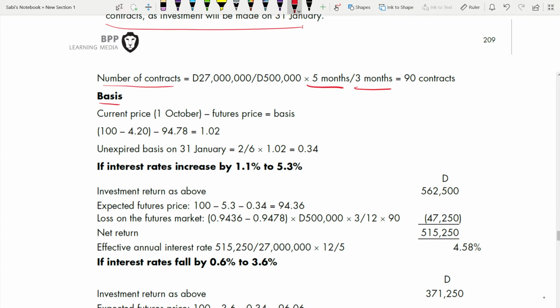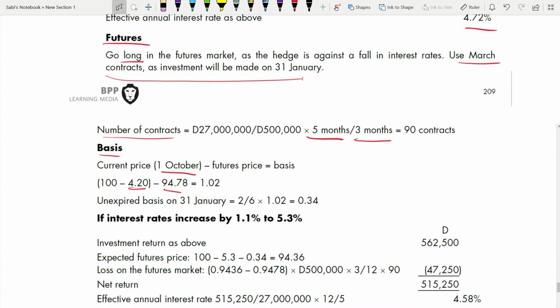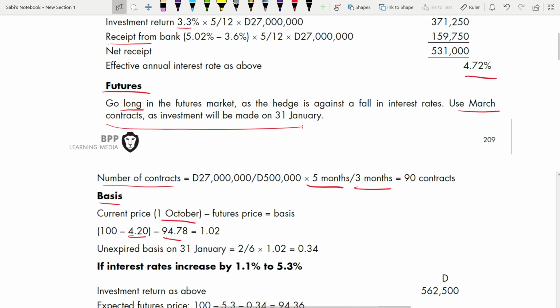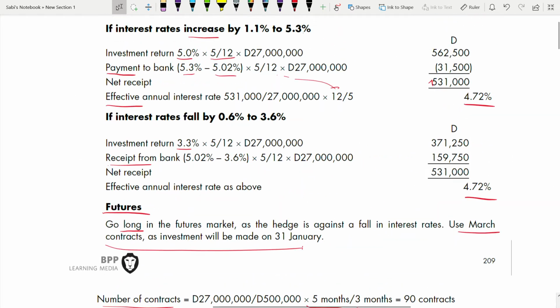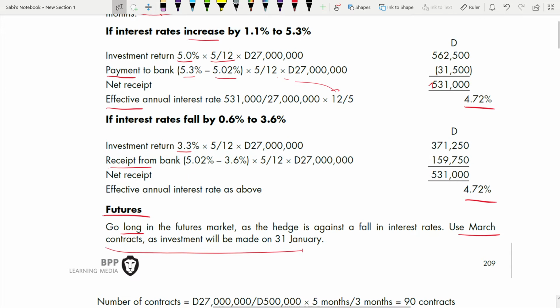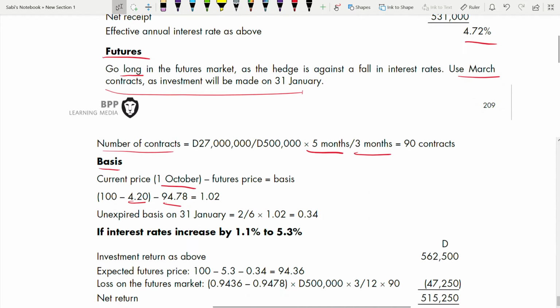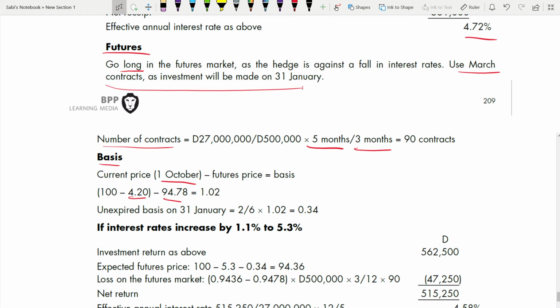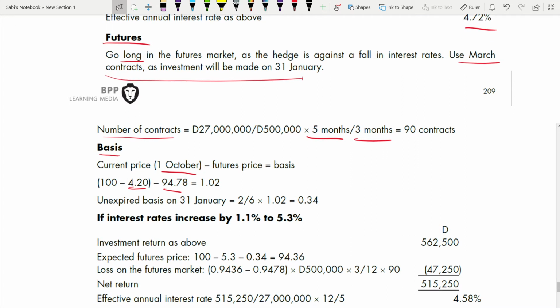Now basis is current minus future price. Future price, this is the opening future price at March. You will get it from the question. Current price, how do you calculate? Current period is given to you. What is today? 1st of October. So 100 minus your LIBOR. What is your current rate? It is 4.2. You can check from this. The current rate today is 4.2. 100 minus that minus future, you are getting a basis.